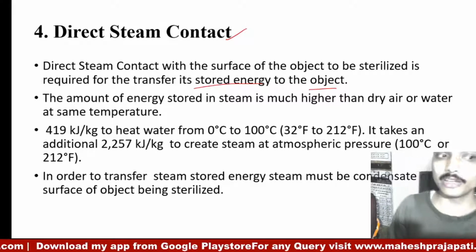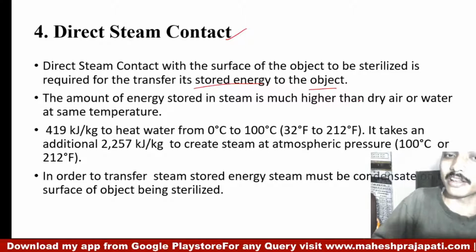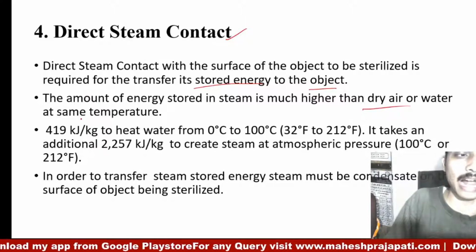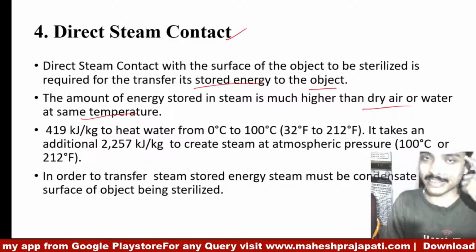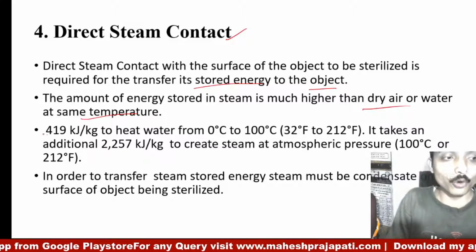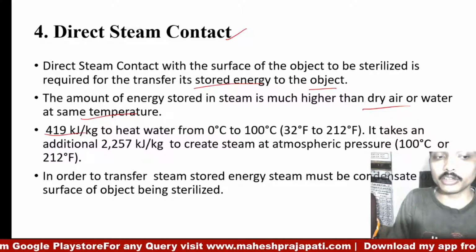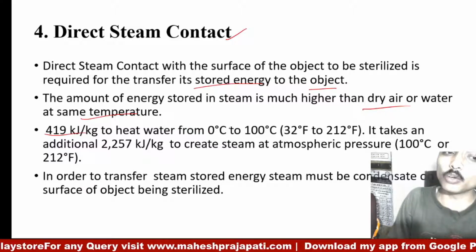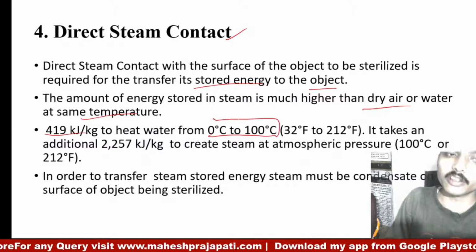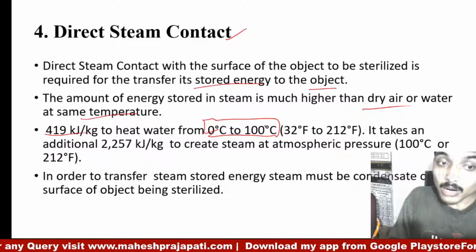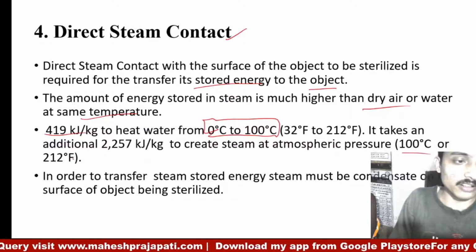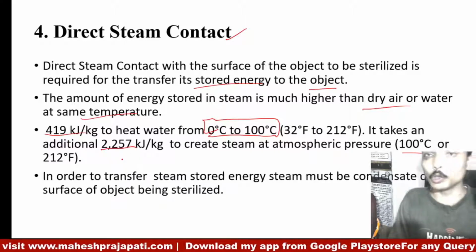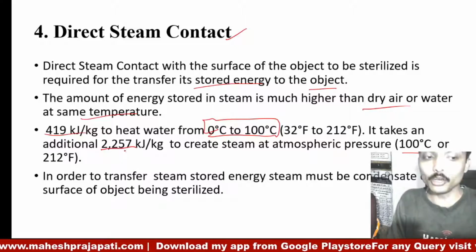The amount of energy stored in steam is much higher than dry air or water at the same temperature. As I mentioned earlier, 419 kilojoule per kg of heat is required to go from 0 to 100 degrees Celsius. But from 100 to 121 degrees Celsius, it requires 2257 kilojoule per kg.